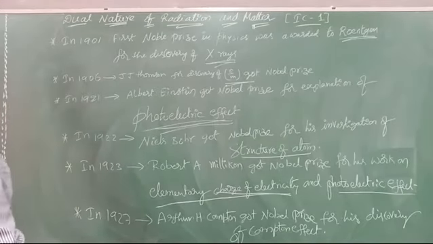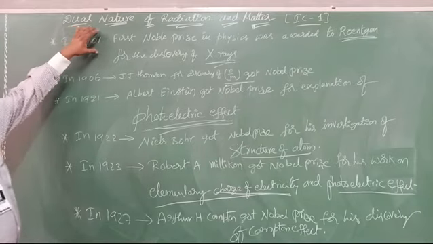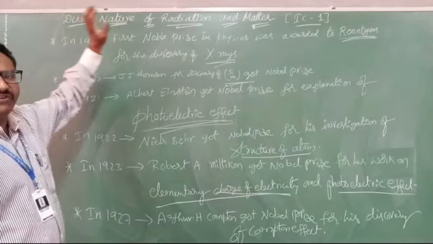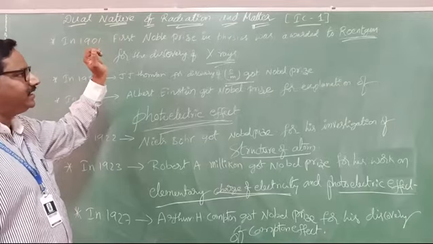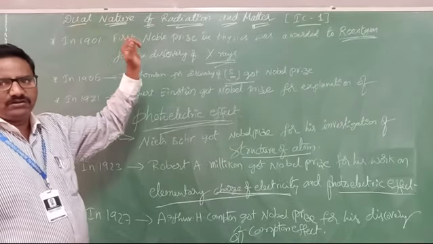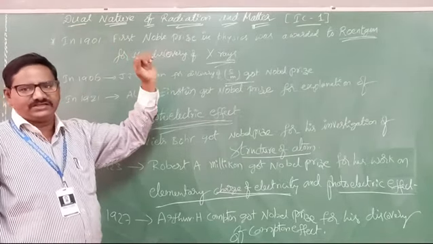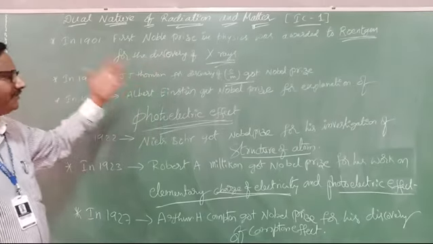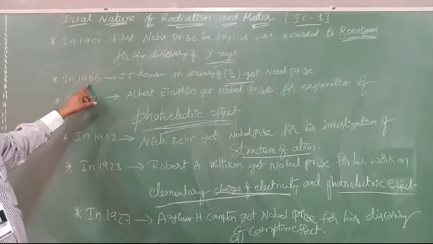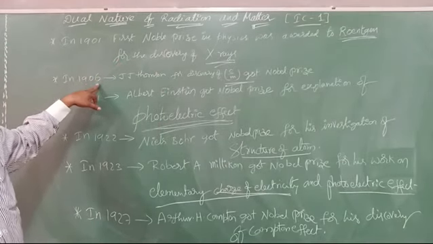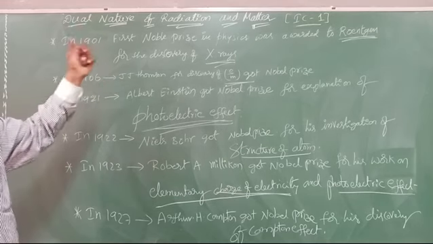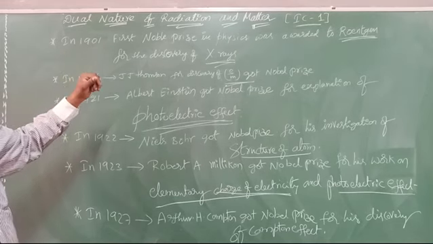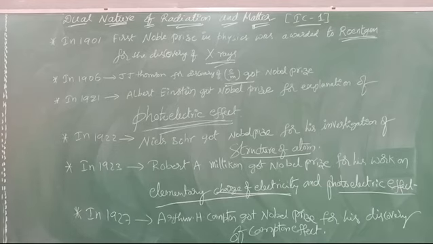See here. In 1901, the first Nobel Prize in Physics, who got that? Röntgen, for the discovery of X-rays. After that, in 1906, J.J. Thomson got the Nobel Prize for the specific charge of the electron, to measure the e/m ratio value.